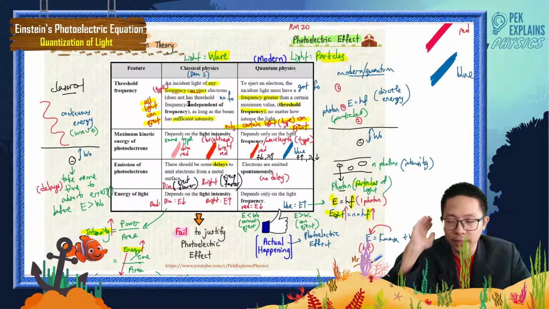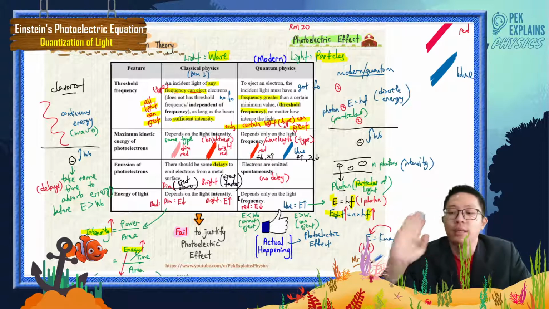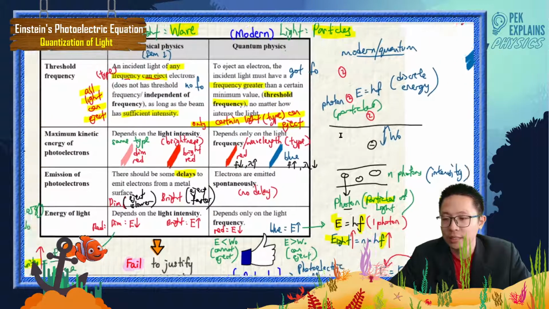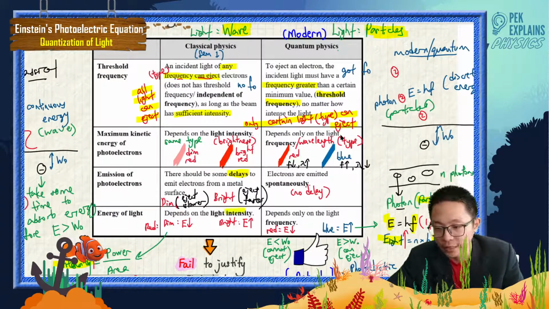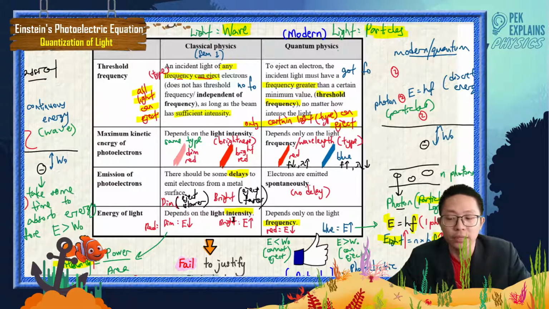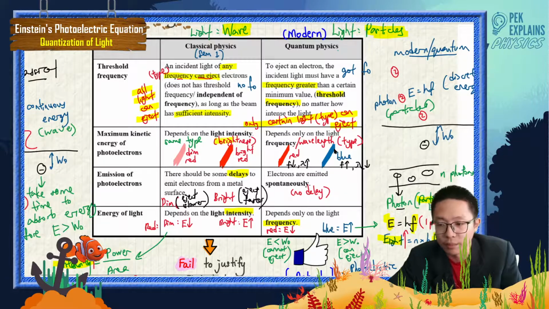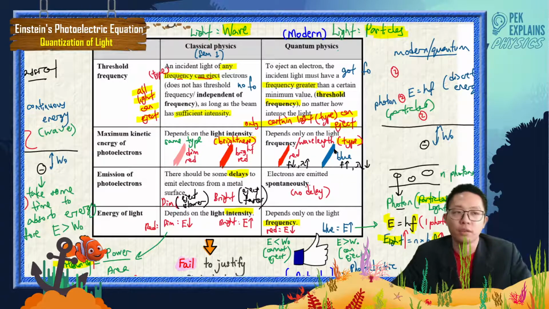In short, classical physics depends on light intensity. Quantum physics depends on light frequency. We can say classical physics depends on light brightness, quantum physics depends on light type. Classical physics depends on brightness, the quantum physics depends on the type of light. That's all for this comparison. Thank you.